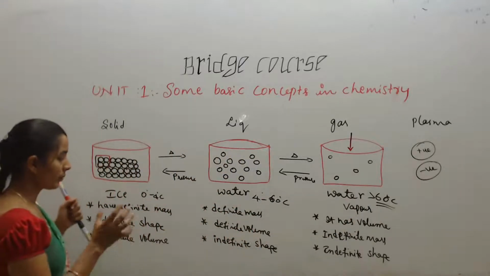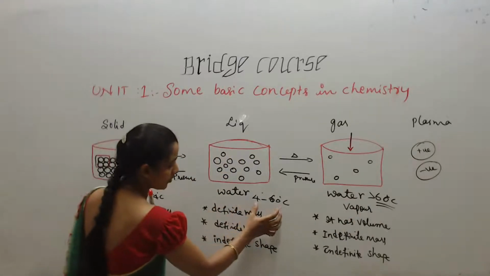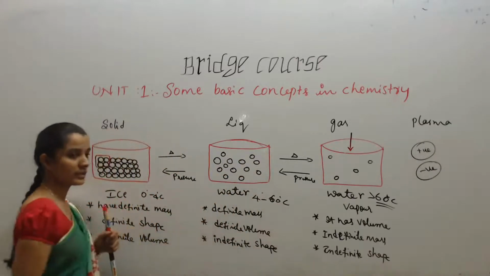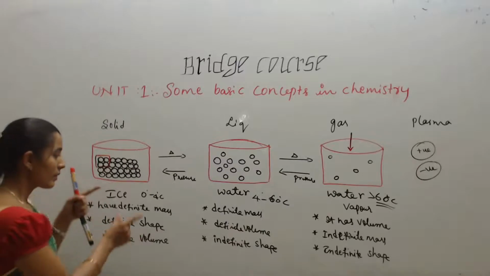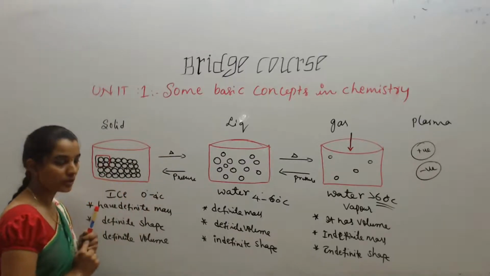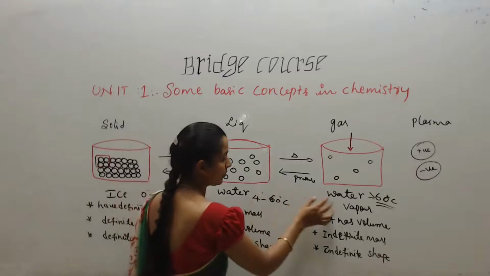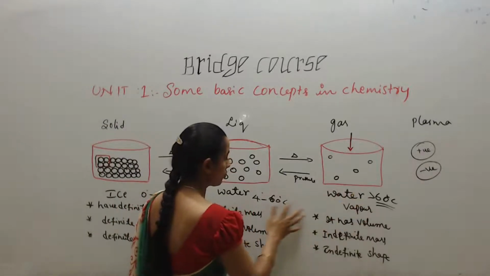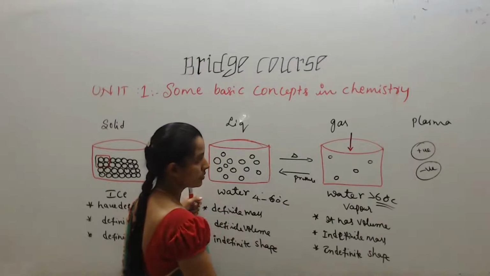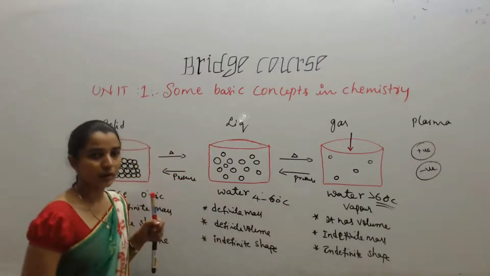Okay, so at room temperature means it is in between 4 and 60. So at 25 degrees Celsius, what happens? Water is in its liquid state because the melting point of water is less than room temperature and the boiling point of liquid is greater than room temperature. That's why above 60 degrees Celsius, it vaporizes to water vapor.